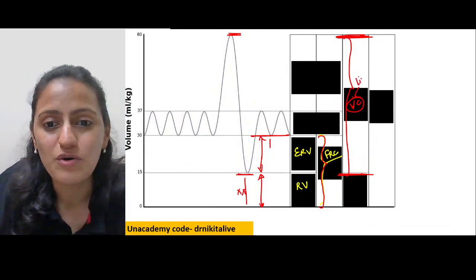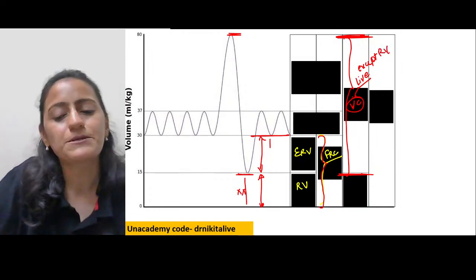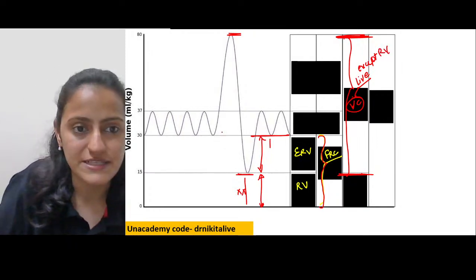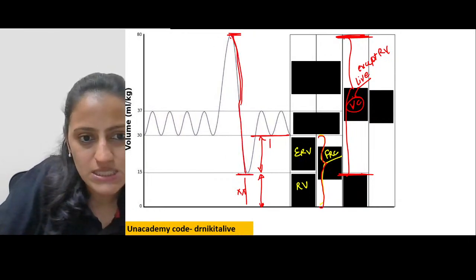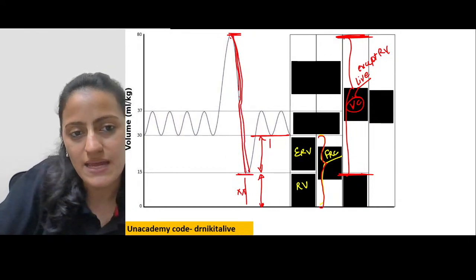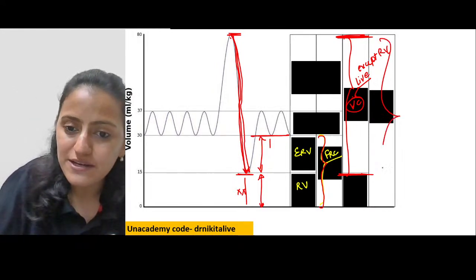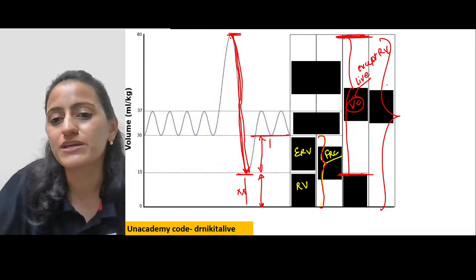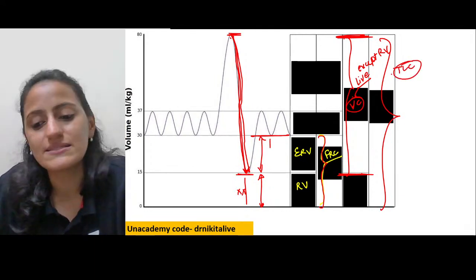It is live. Vital is live. So everything except the RV, that is the vital capacity. If you are asked to measure the vital capacity, it is from here to here, the entire one which is here. And the total that you see here, from top to bottom, including residual volume, that is the TLC.